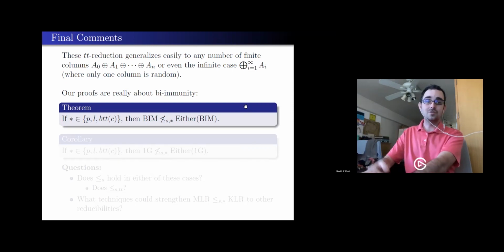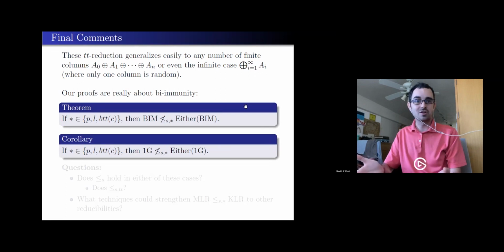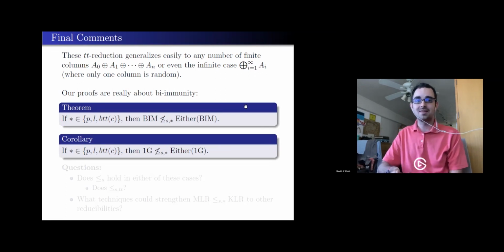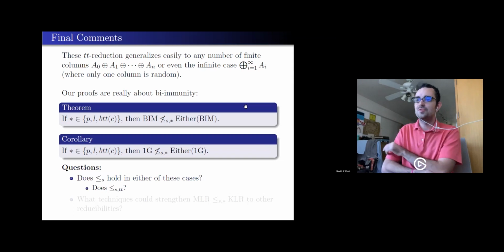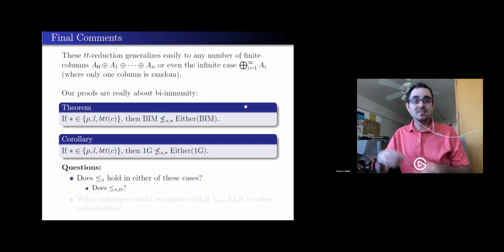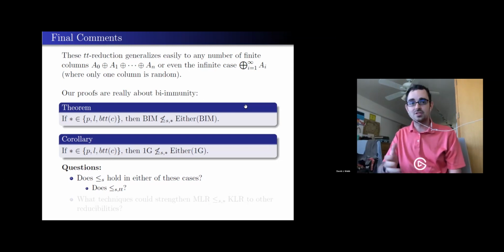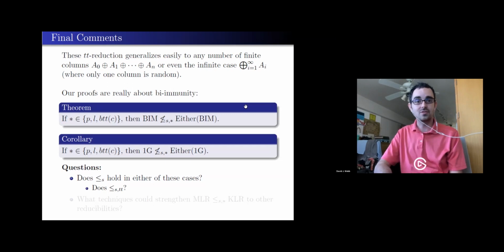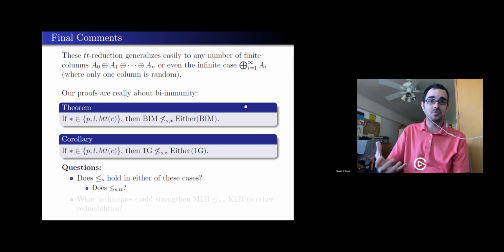But what it is enough to do is talk about other bi-immune classes, like 1-generics, for instance. So for free, I get this result for 1-generics, because 1-generics are also bi-immune. So finally, there's a couple of questions here. The things I've just listed may still have a strong reducibility between them, but it will not be positive, linear, or bounded truth table. So there's still a question that we haven't looked into too deeply yet about whether you could use a Turing reduction or maybe even a truth table reduction.